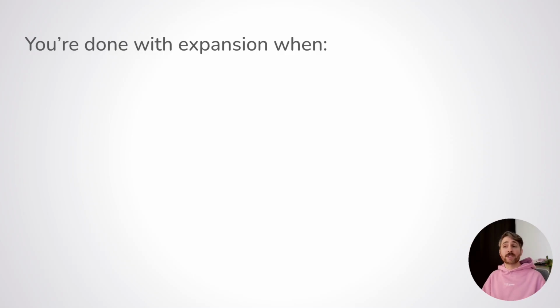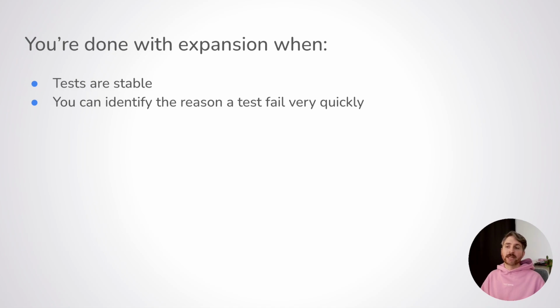When do you know you're done with phase 2? For that, you need to fulfill 3 criteria. One, your tests are stable. Ideally, they fail only when there is an actual problem in the game, or in the test because the game has changed enough that the test needs to be updated. Two, you can identify the reason a test failed very quickly, every time or almost every time. And 3, you feel like you're ready to add more tests. Your test automation engineer should start to get bored at this point. Basically, you have enough bandwidth to do more.